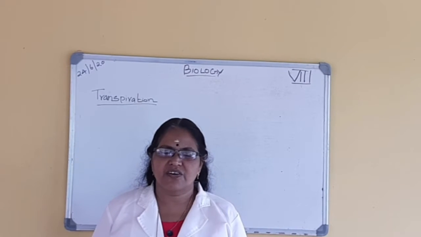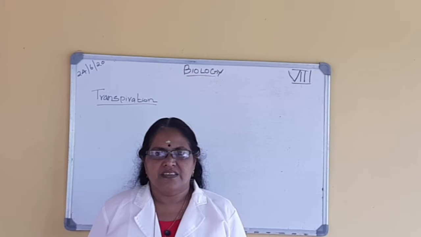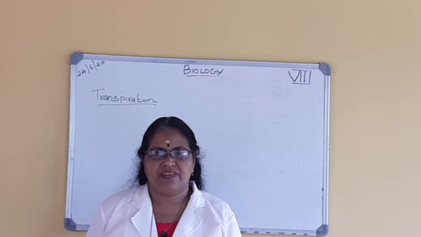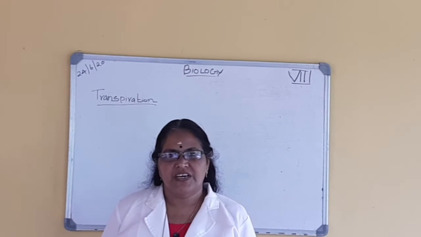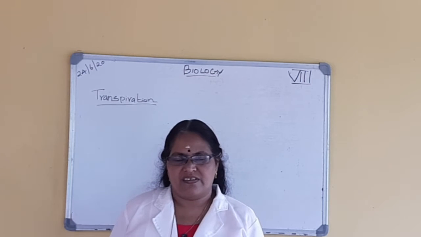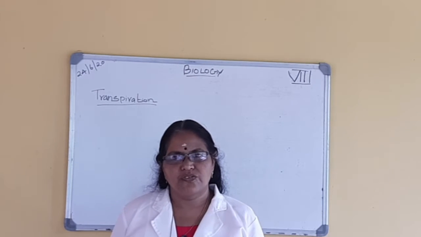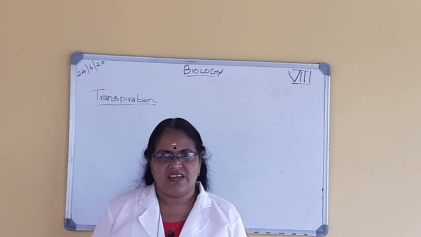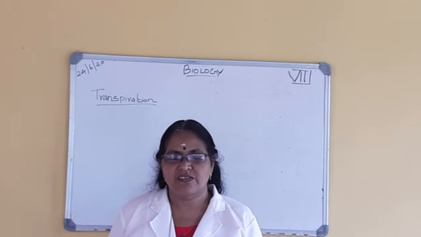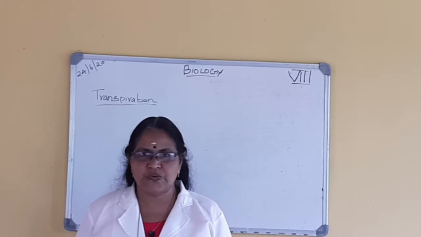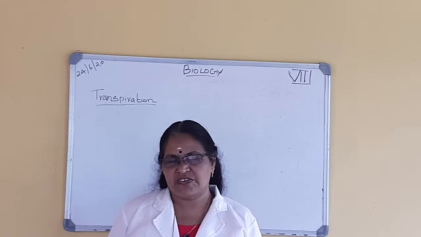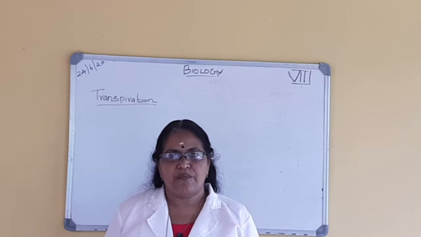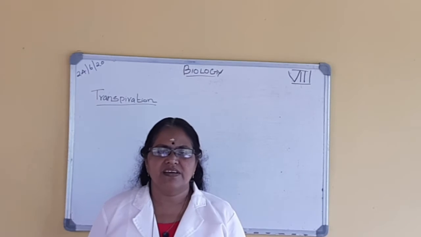Today is the last section of this first chapter. That is, today let us discuss transpiration. So far you learned about the absorption by roots, the characteristic of roots to absorb water and minerals from the soil, the need of water in plants, how the water is transported to various parts of the plant, and the conducting tissues in plants. All the topics we already discussed. Today, let us study the next topic in the first chapter, that is transpiration.